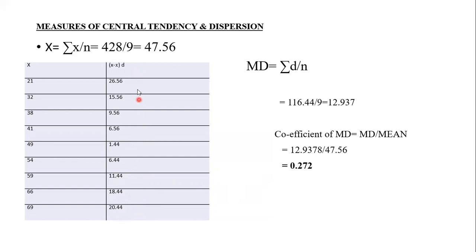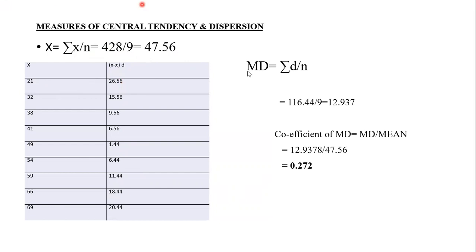Okay, students, all these come together as sigma D. See here, mean deviation is equal to sigma D by n. Sigma D is the total of D. How will we get D? X minus X mean. Where is X? Here is X. How will we find X mean? X mean is equal to the total, sigma X, by n, number of items. 428 by 9, you will get 47.56. So minus the X value, you will get this value.